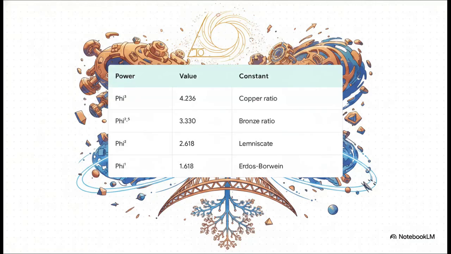Now, what's really interesting about this slide is the sheer scale of this convergence. We start at phi to the power of 3 and get 4.236, matching the copper ratio. We drop the power down to 2.5 and out pops 3.330, the bronze ratio. Drop it to phi squared, and we get 2.618, the lemniscate constant used in orbital mechanics. Drop it to phi to the power of 1, and we get the Erdos-Borwein constant. Totally distinct constants from completely different fields of mathematics, all generating perfectly right out of this spectrum.